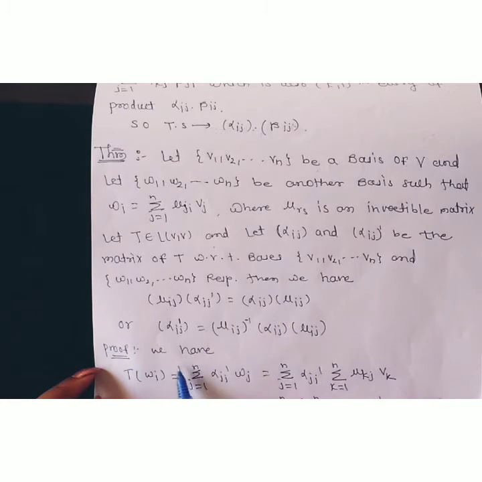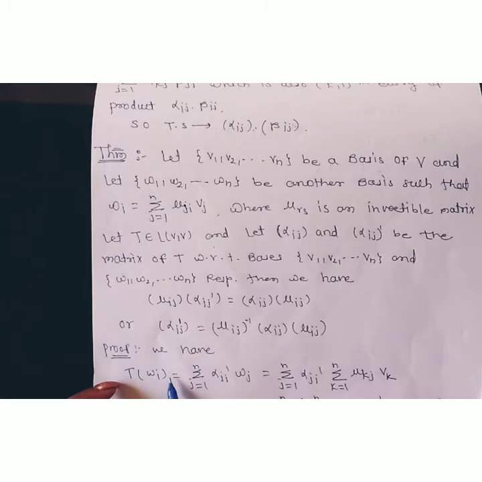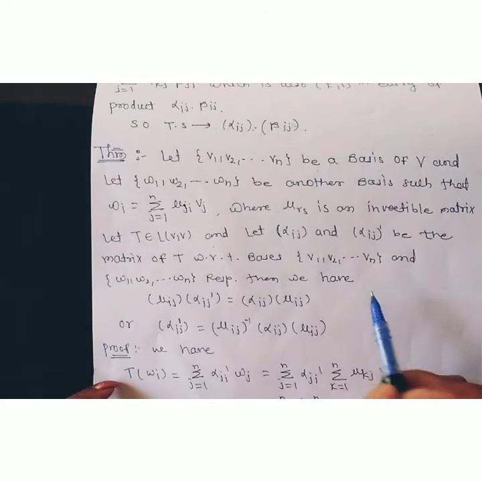Okay, so the proof is: we consider T of Wi. T of Wi is equal to the summation, j running from 1 to n, of alpha ji dash Wj. How can it be written in that form? Look here.